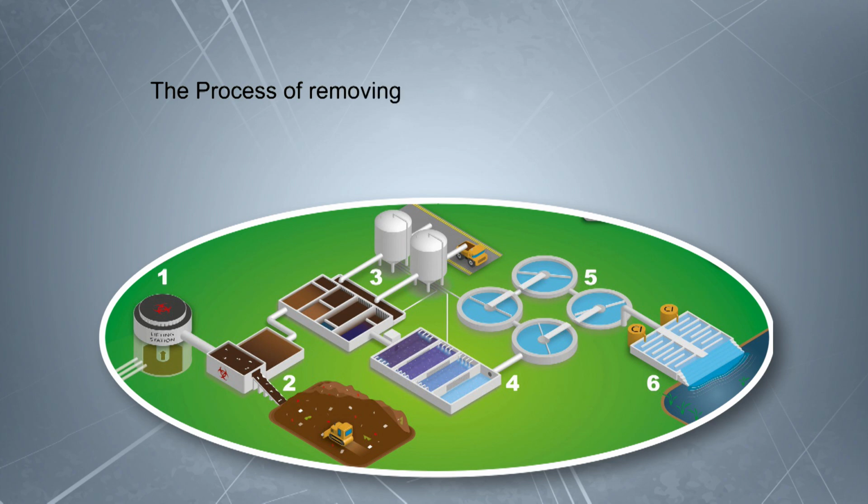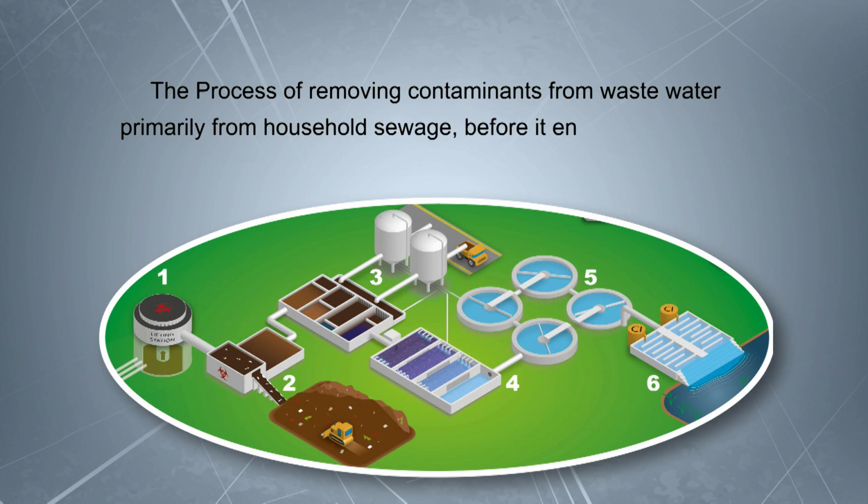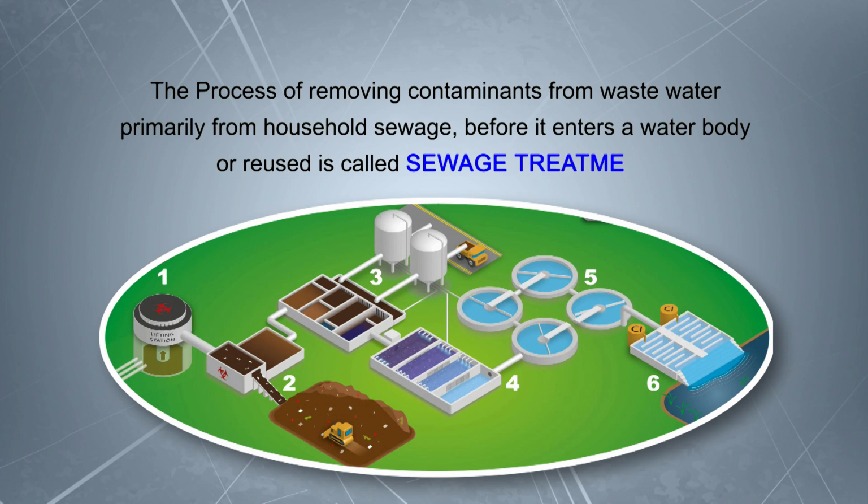All these things, that is sewers, sewerage, manholes, are like a transport system that carries sewage from the point of production to the point of disposal for treatment so that the water can be made reusable. The process of removing contaminants from wastewater, primarily from household sewage, before it enters a water body or is reused is called sewage treatment. Let us try to understand this process by an activity.